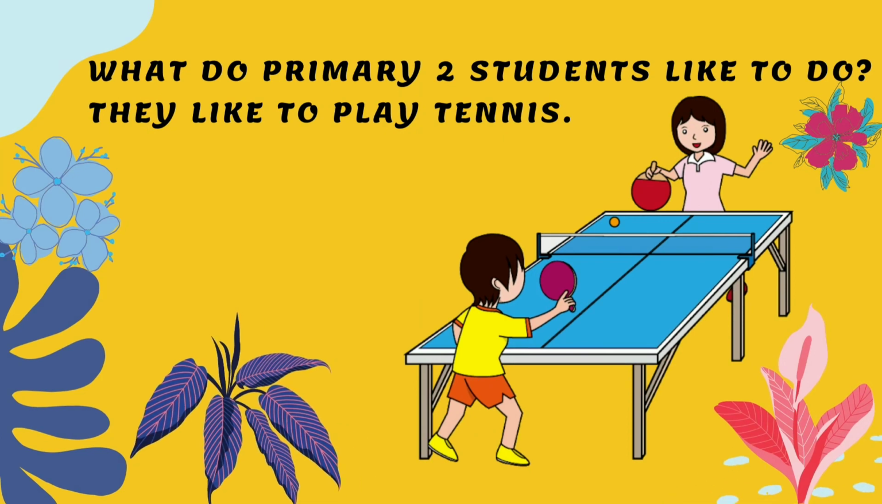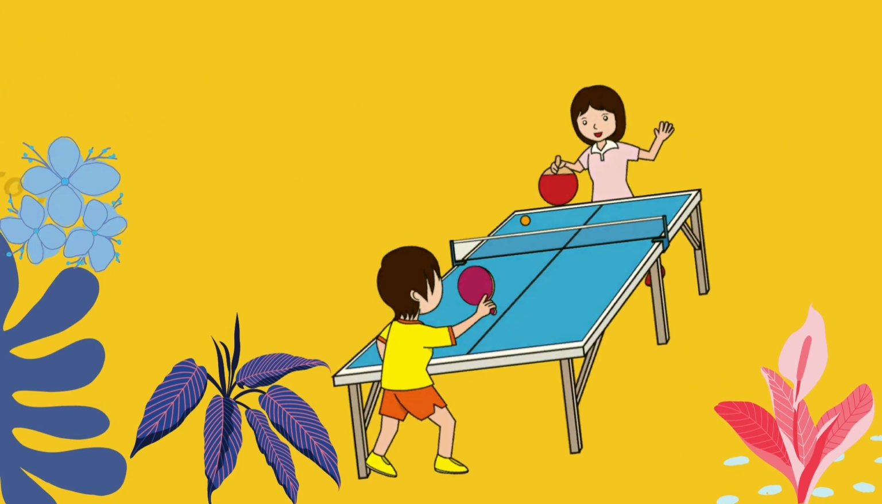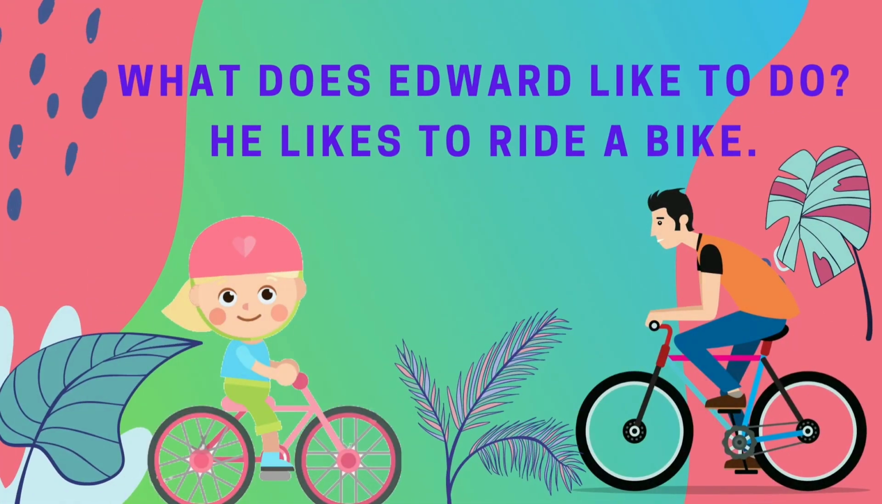Okay, and then how about this question? What do primary 2 students like to do? In here we can see that primary 2 students has an S. It means there are some students. So that's why in the answer we need to say they like to play tennis. Primary 2 students in here refers to they. They like to play tennis.